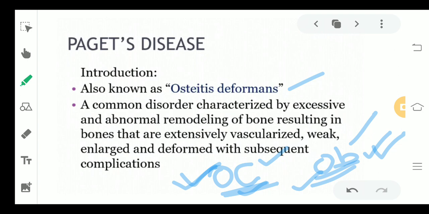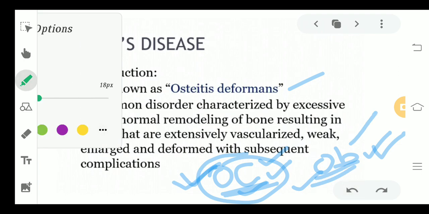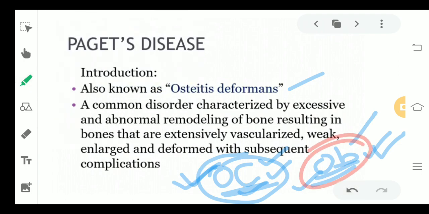But what happens in Paget's disease? Firstly, either the osteoclasts are very active, that means the bone will continuously resorb, and the osteoblasts are not that active. So what will happen? Bone is not forming, but it is continuously being resorbed. In other conditions, what can happen is that your osteoblasts are very active and the osteoclasts are not active. Now what will happen? The bone is forming continuously, but it is not resorbing, and hence we will get a very thick bone. So this condition is not balanced, and this is what happens in osteitis deformans.